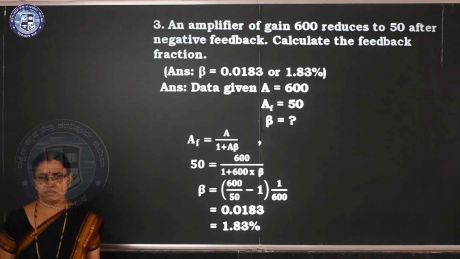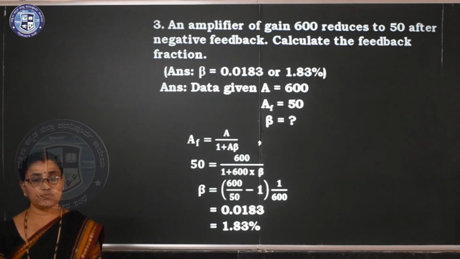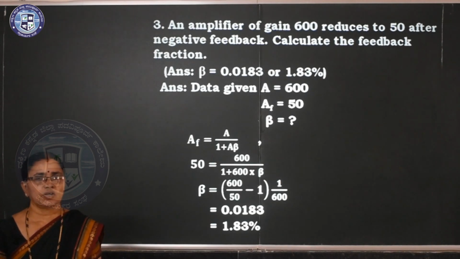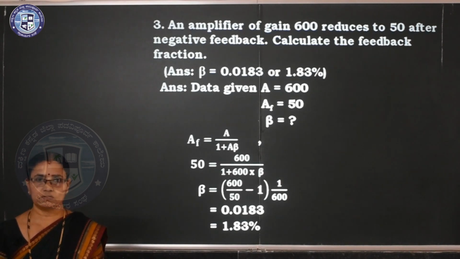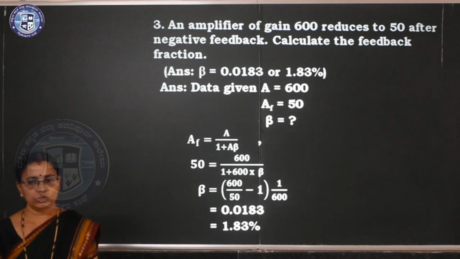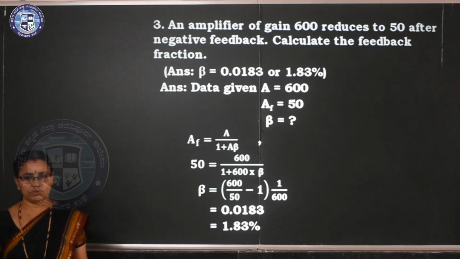An amplifier of gain 600 reduces to 50. So here we have to think: before applying negative feedback, the gain is more. After applying, gain is reduced. If you know that theory part, there is no confusion. So you can write A is equal to 600, AF is equal to 50.